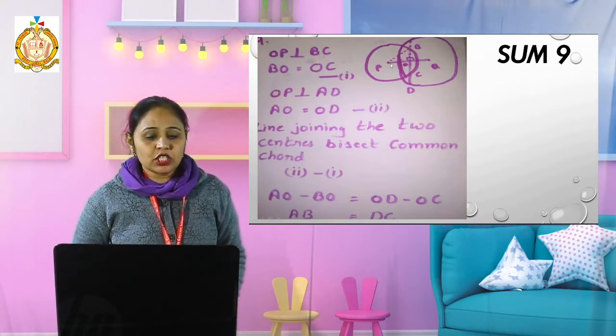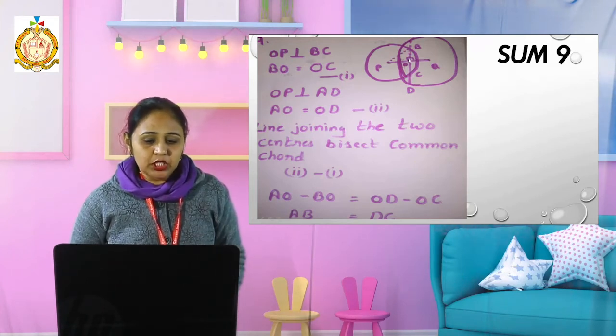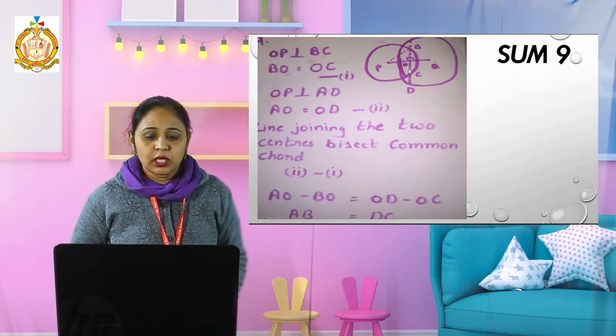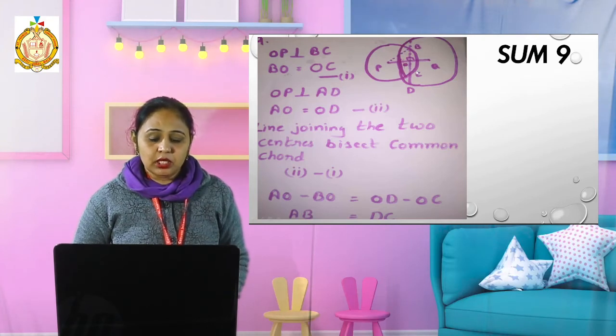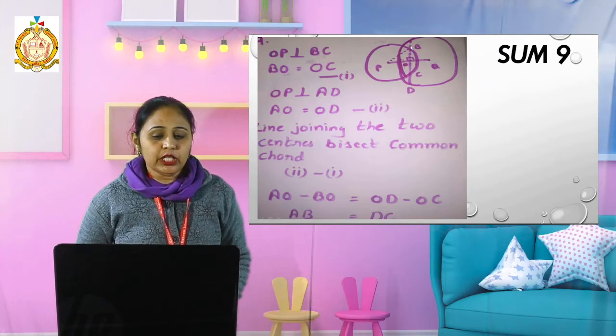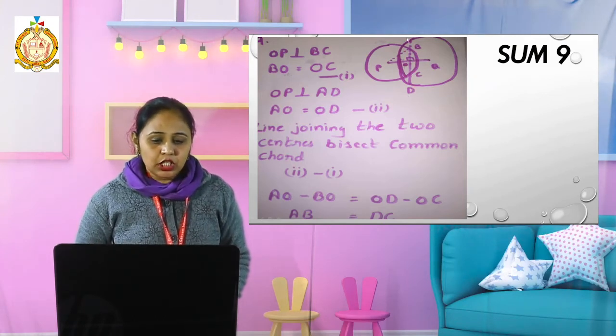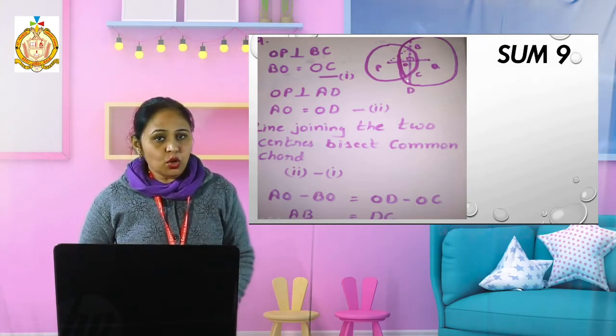Now I know that this OP is perpendicular to this BC. That means this BO will be equal to OC. Then I will take this outer circle. Now this OQ is perpendicular to this full chord AD. That means this AO will be equal to OD.